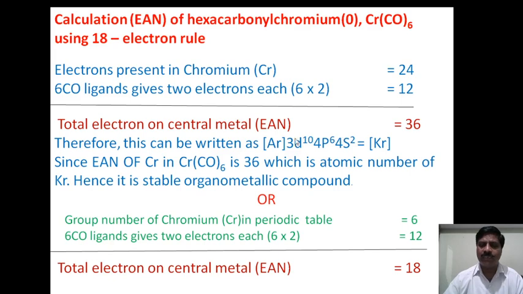Therefore this is the electronic configuration of krypton. Actually we are writing just 4s and 4p, therefore it is krypton.